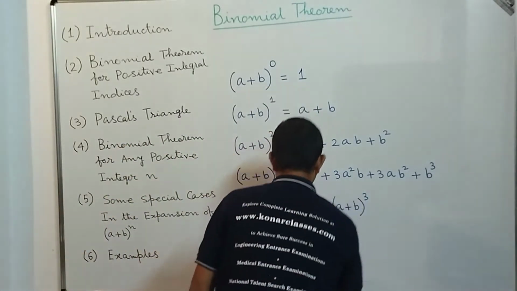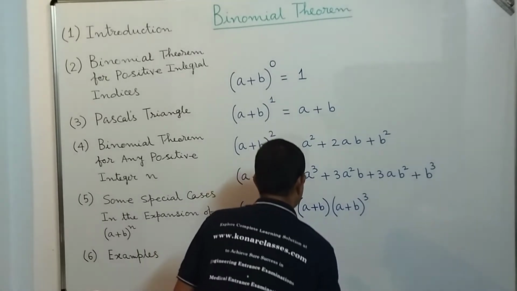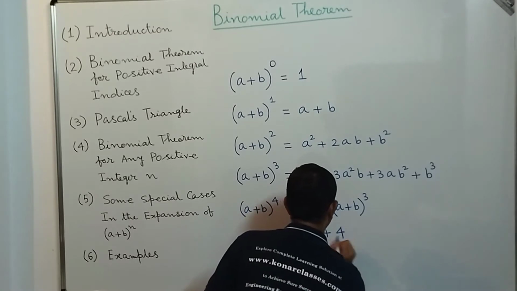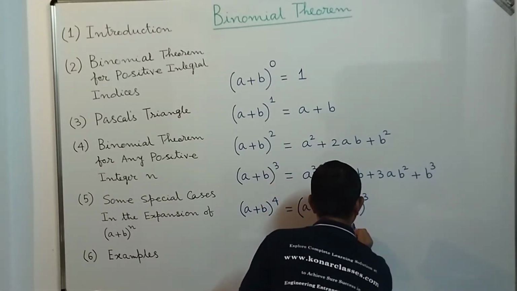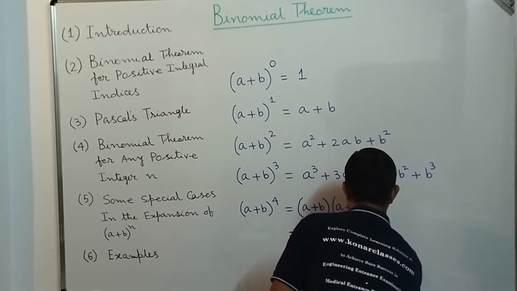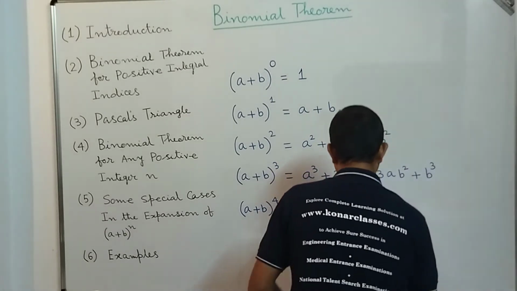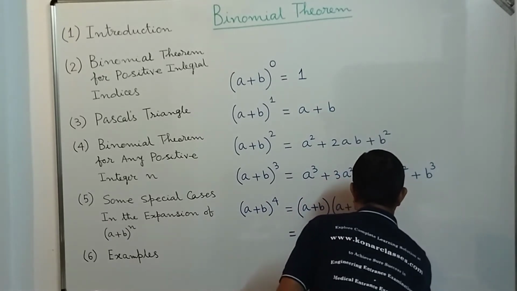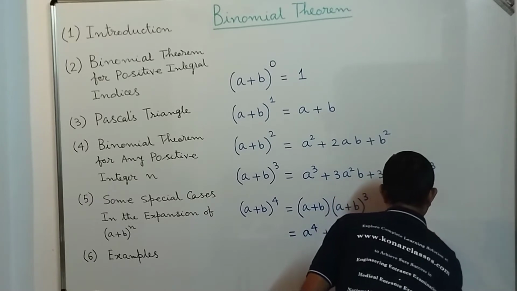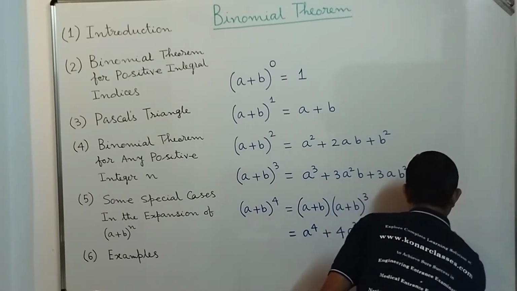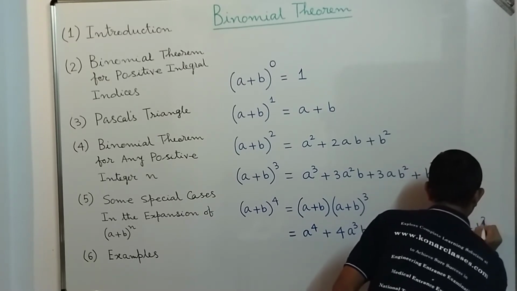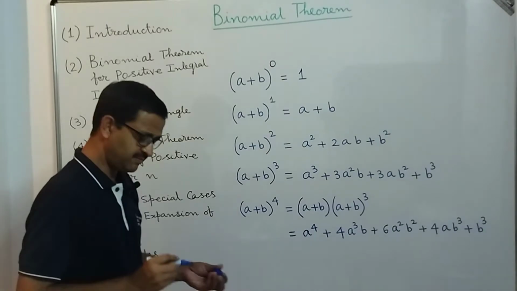Then we are going to get a^4 + 4a^3b + 6a^2b^2 + 4ab^3 + b^3. If you expand, you will get this.